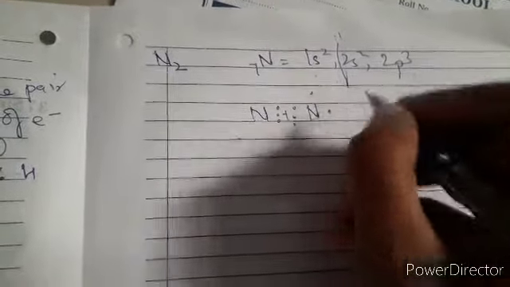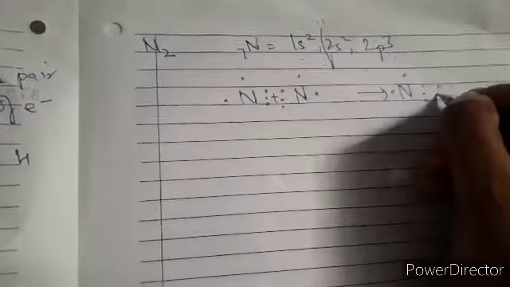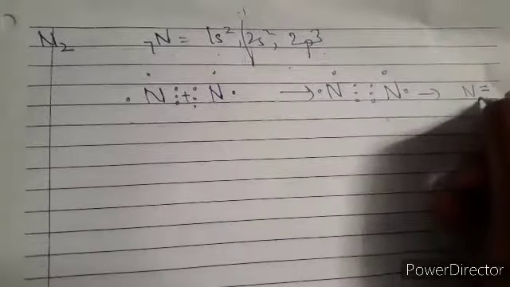Now let's focus on the triple covalent bond. I've written the electronic configuration and the atomic number also. So you need 2 atoms, and you make it in this manner. You know that 3 more electrons are needed by this particular valence shell to complete its octet, so definitely they'll go for sharing. And you can make it like that, because there are 5 electrons in the valence shell. So you write it down this way, and after that you see that they come nearer to each other, and then they go for the triple bond formation.